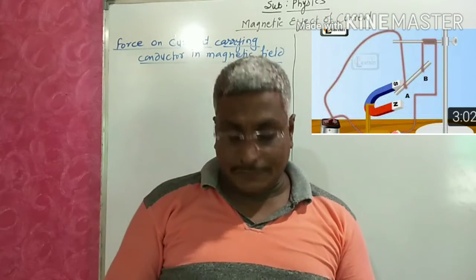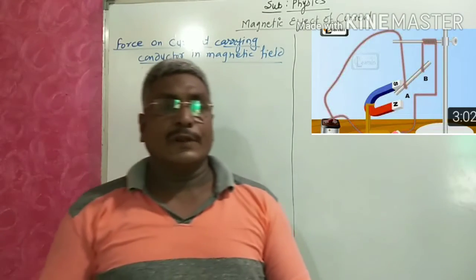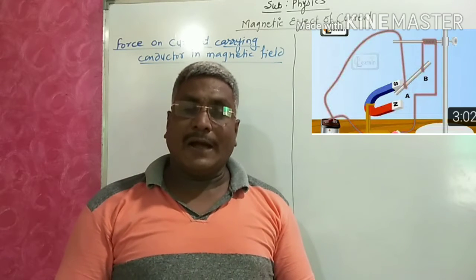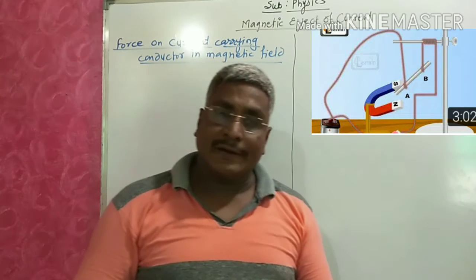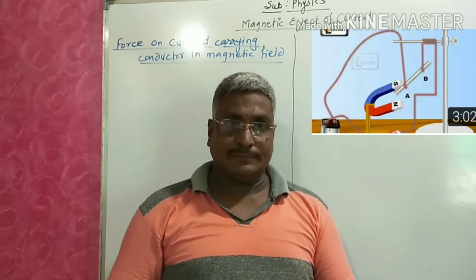So now students, we studied about the magnetic field. Hans Ørsted explained that when we pass current through a conductor, it produces magnetism.